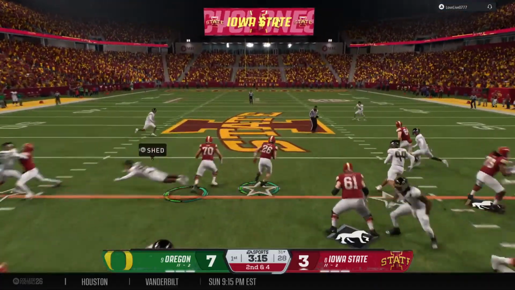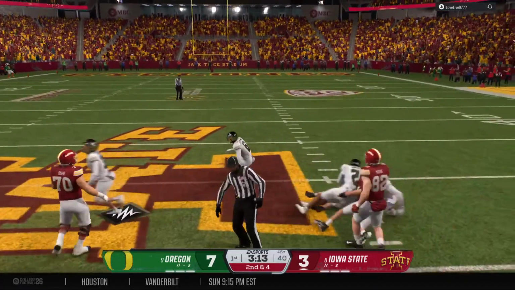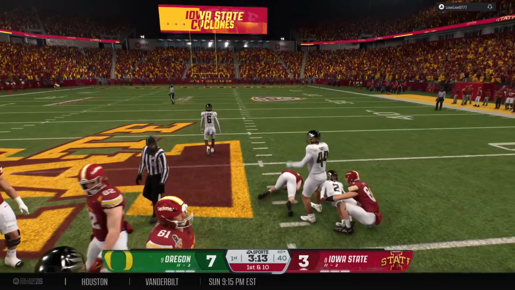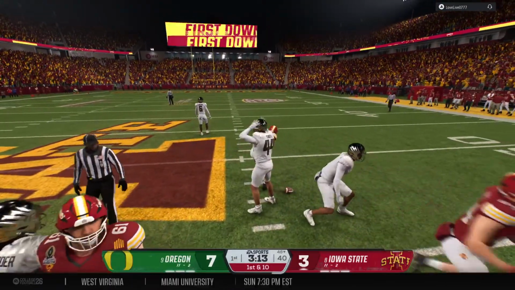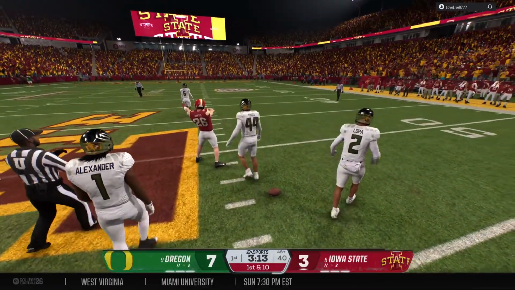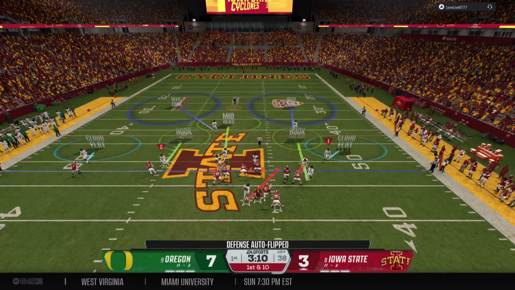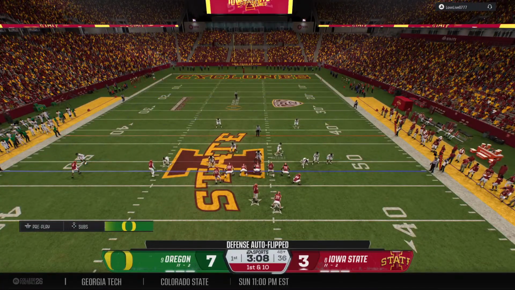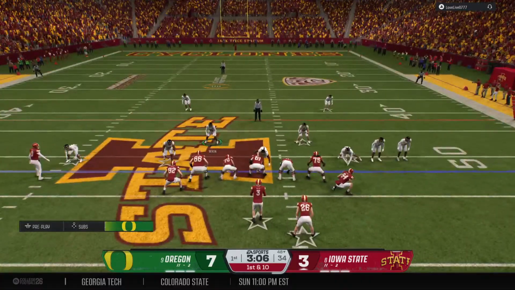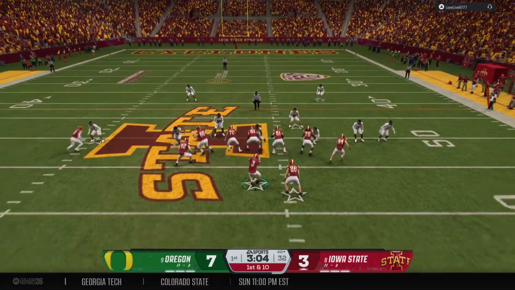He hands it to the back. Breaks loose at the 45. And he's brought down, but he does have enough for the first down. Chris, the thing that I love about this play is the running back showing great patience and then the vision to find that hole and then accelerate through it for a nice gain.